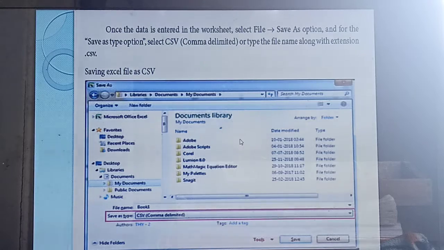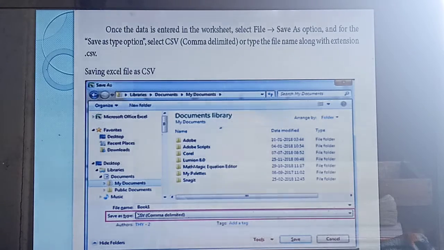Understood? If you click the save as option, which dialog box will appear? Dialog box will appear. Listen carefully. In this dialog box, you should give the file name. Based on your wish, you can give any file name. So here you should give some file name.